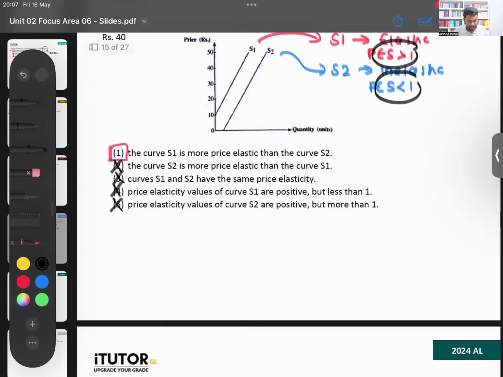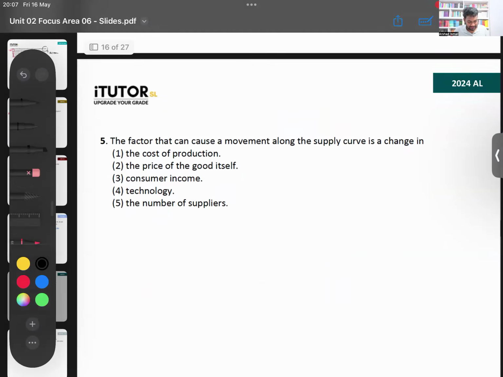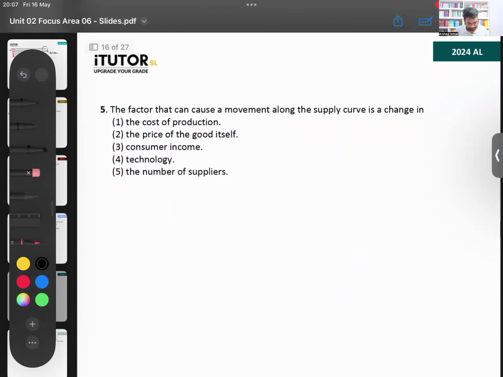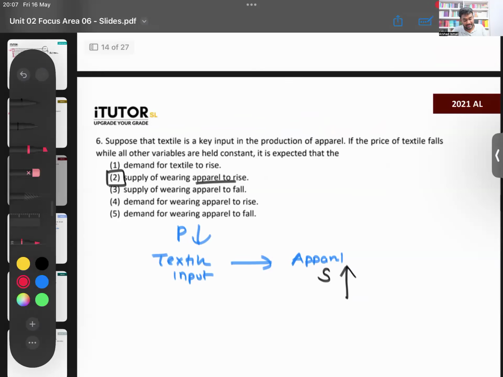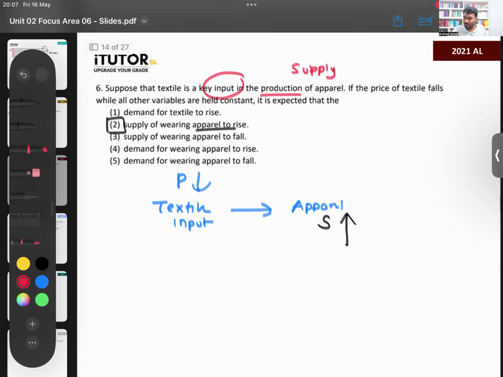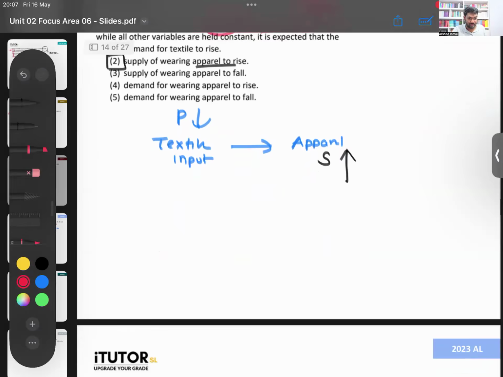Okay, then going to the last question that we have. Which of the following can cause a... So they are talking about price of inputs here. When they say price of inputs in the production, that is supply. Price of inputs means supply. Okay. PES won't be -1. I think I answered that question.